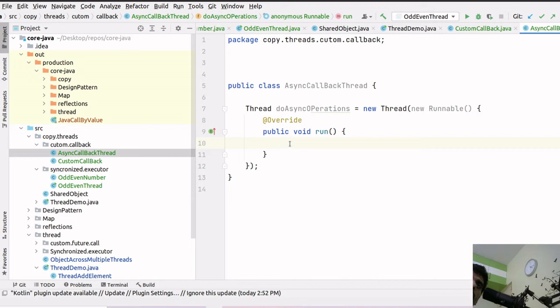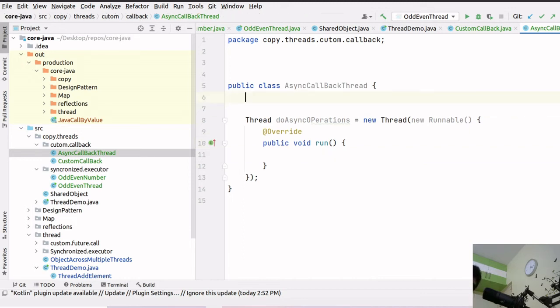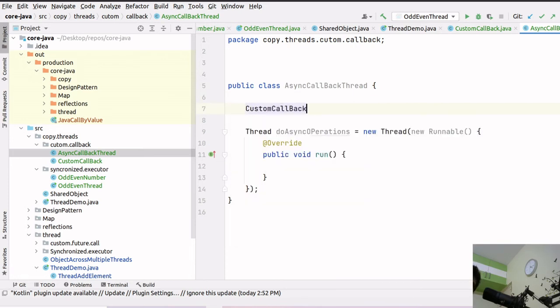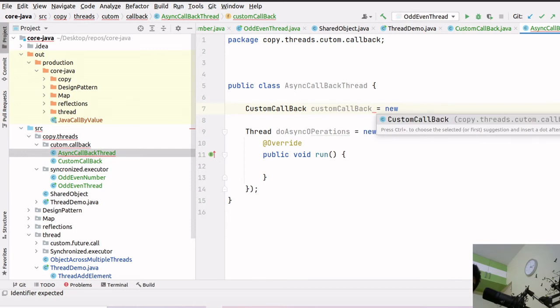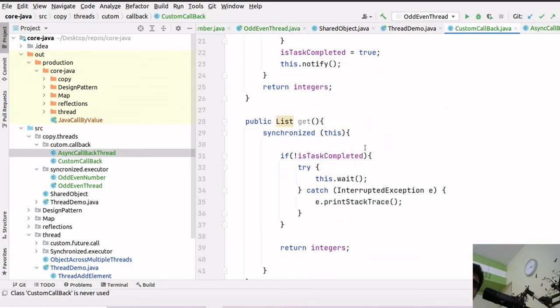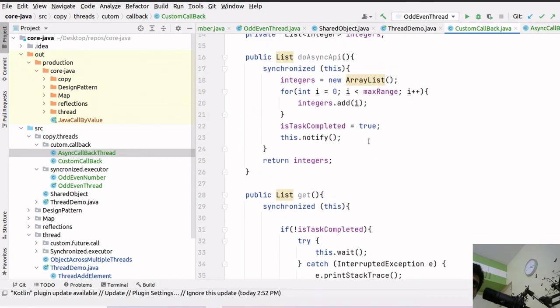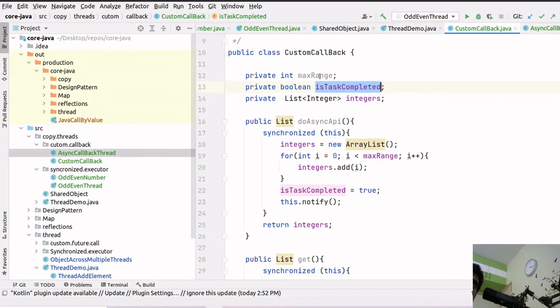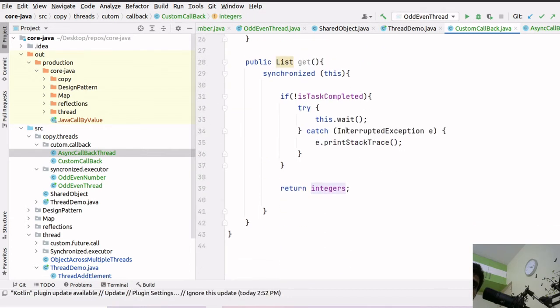I will create the object of custom callback here, new custom callback, and let me create the getter setter then. I will be generating getter setter of max range only, right?